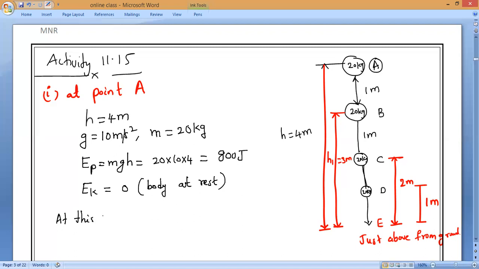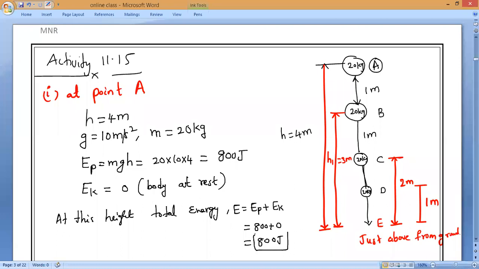At this height, total energy is equal to EP plus EK, which is equal to 800 plus 0, which is equal to how many joules? 800 joules. Any doubt anyone can ask? Very good, Hari. Hari has done everything. Super, Hari. That is what I want.